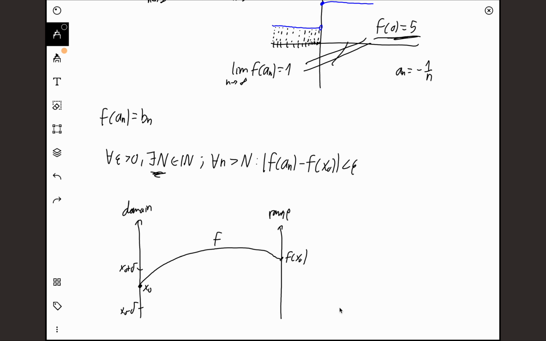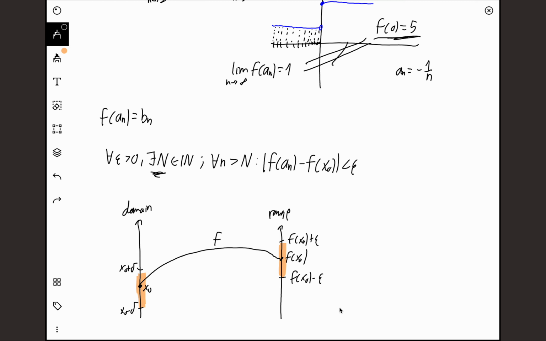that for any epsilon range around f of x0, so if you pick f of x0 plus epsilon, f of x0 minus epsilon, even if we pick this range very small, there exists a delta such that for any x which is delta close to x0, so for any x in this interval, x0 plus delta, x0 minus delta, f will take any x in this interval and put it somewhere inside the epsilon interval. So even if we choose this interval very small, there still exists an interval on the domain such that f will take every point from this interval into that interval.